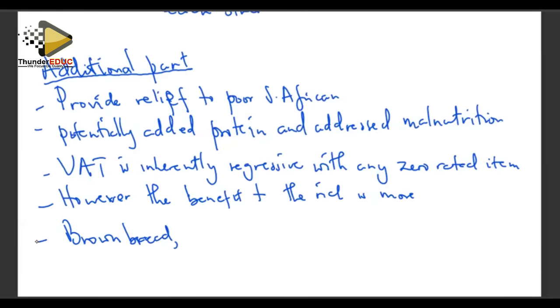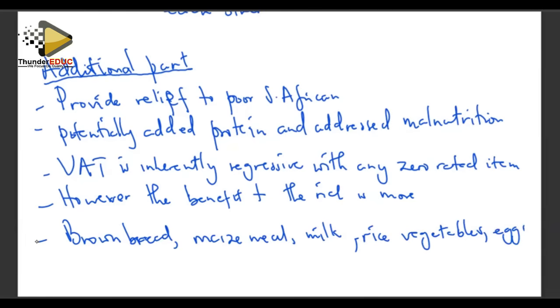And also we have maize meal and milk. We also talk of other products like rice and vegetables. We talk of eggs. These are some of the products which are exempt, which are zero rated.